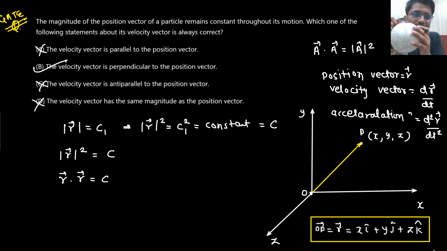The direction of the velocity vector will be tangential to the surface, right? I am discussing this so much because it has been asked in the GATE examination, although it is a physics question only. The direction of the velocity vector will be tangential to the surface.